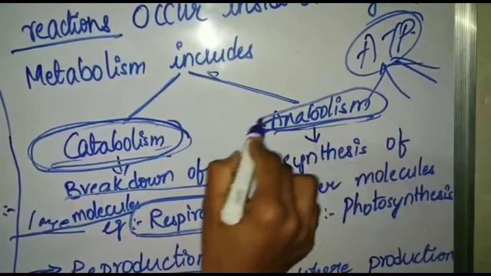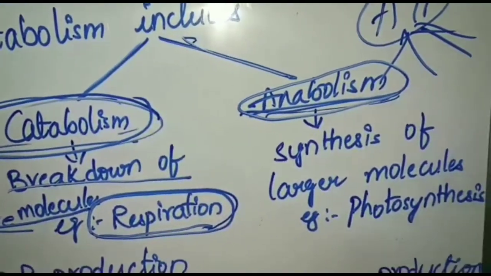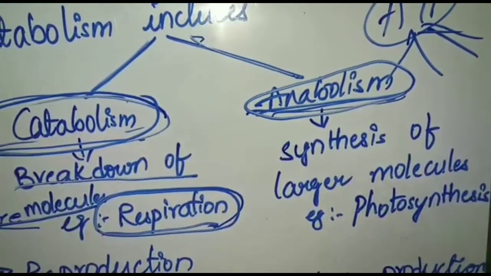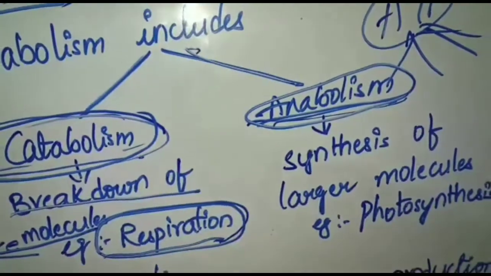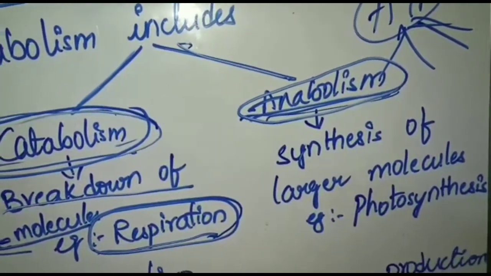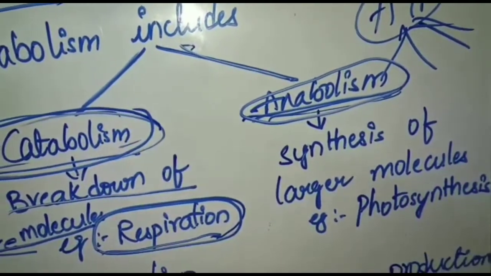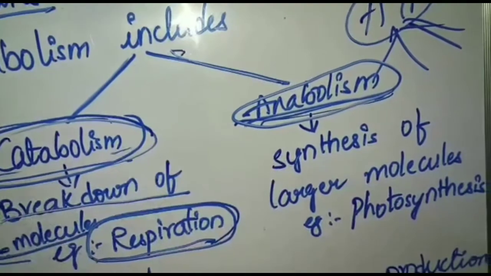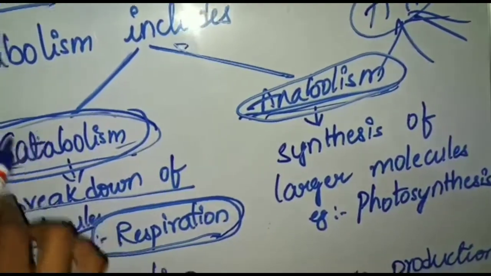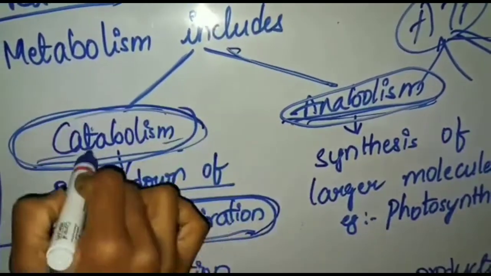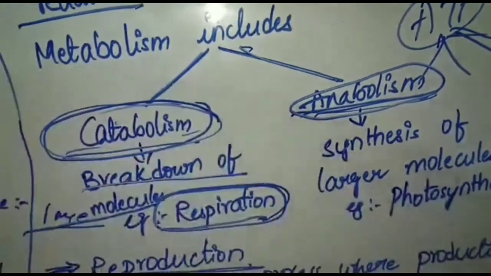And what is anabolism? The anabolic process is the formation of large molecules again from the small pieces that resulted after catabolism. It means synthesis of large molecules by utilizing energy. Metabolism is a chain process of catabolism and anabolism. Catabolism is the breakdown into small pieces, and it also leads to anabolism, the formation of a large molecule again.